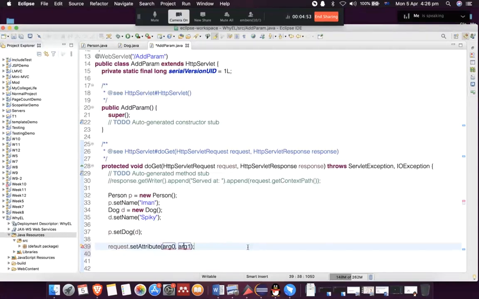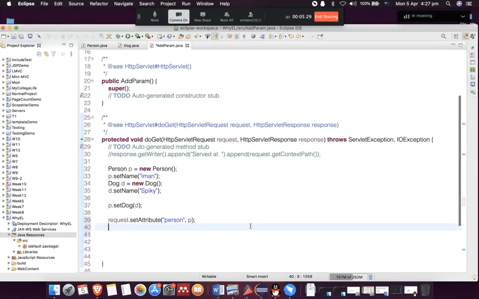For now, let's just see. The first argument, argument 0, is the name of the attribute. We can give whatever name we like. I'm going to give the name person. And I can assign any value to this name that I created. I'm going to give this person object, which is p. Later, we will see how we can find this attribute called person when we go to a JSP page.